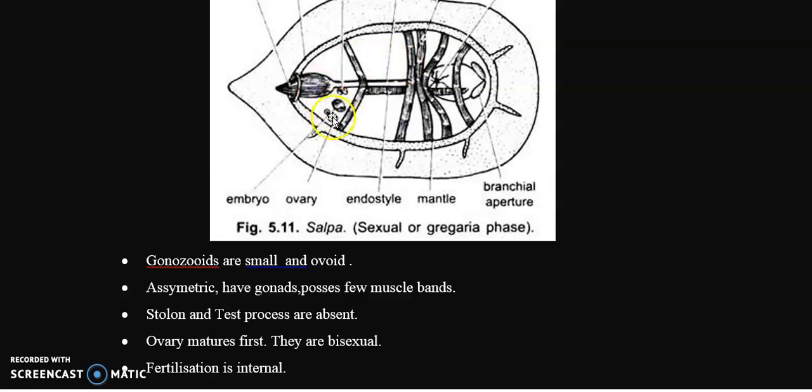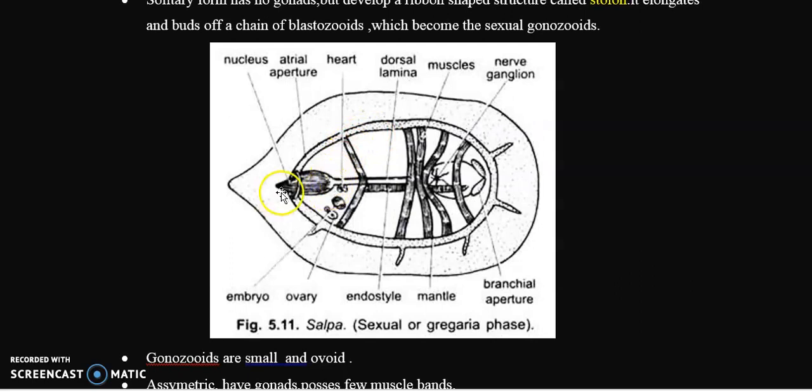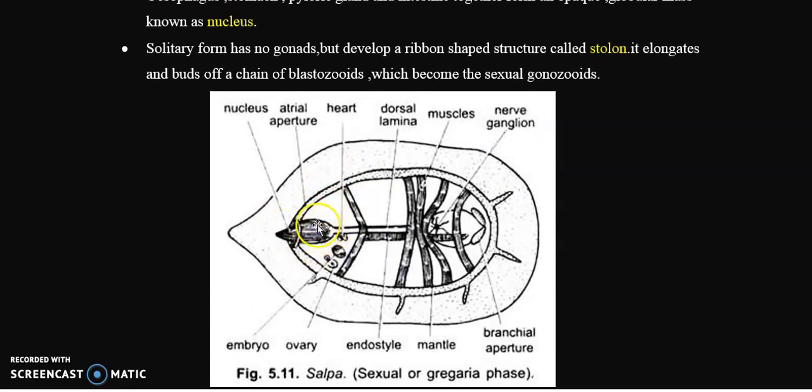Here you can find the ovary. The ovary matures first, and they are bisexual organisms. Here you can find the nucleus. This is the nucleus, and this is the atrial aperture. This is the buccal aperture. Here you can find a small heart. Then these are muscle bands, then the branchial aperture. Then nerve ganglion are present.